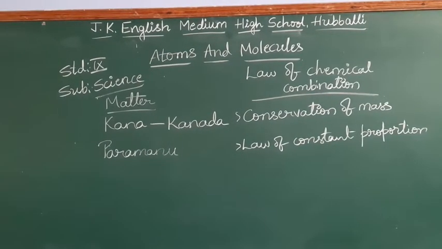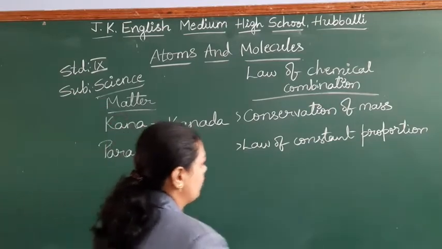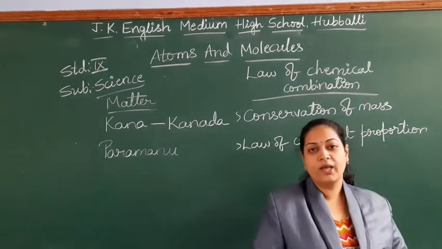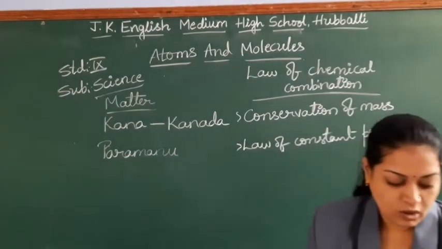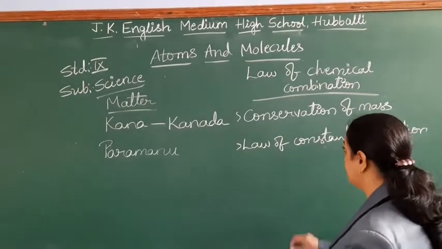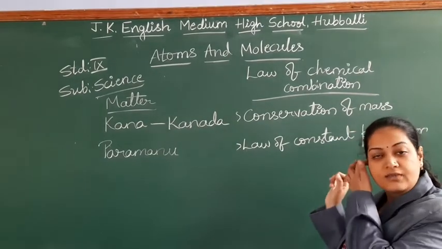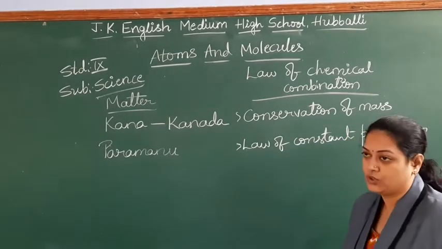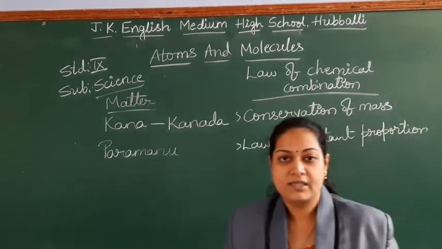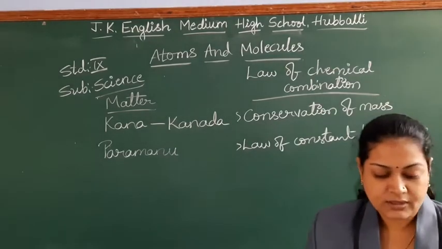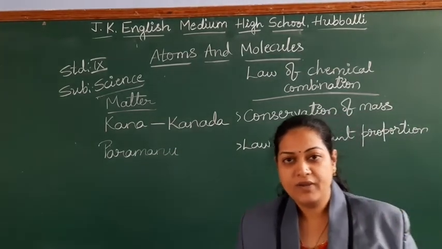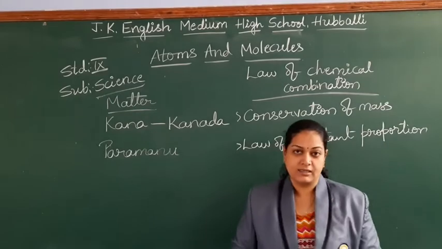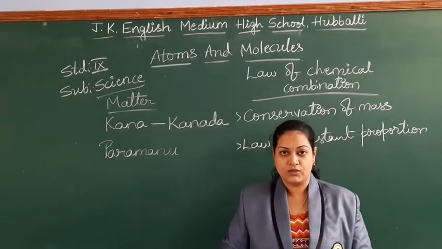Law of chemical combination includes two types of laws. One is law of conservation of mass. The second one, law of constant proportions. What the law says? Students, in the previous classes already we have discussed about chemical reactions.